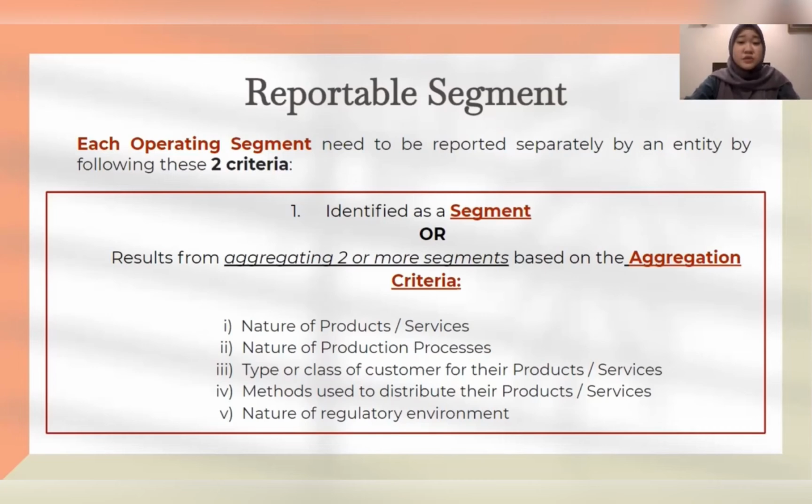So, two or more operating segments can be aggregated into a single operating segment if aggregation is consistent with the core principle that I have mentioned earlier, or if segments have similar economic characteristics, and if the segments are similar in each of the following respects: the nature of products or services, the nature of production processes, the type or class of customer for their products or services, the methods used to distribute their products or services, and if applicable, the nature of regulatory environment, such as banking or public utilities.